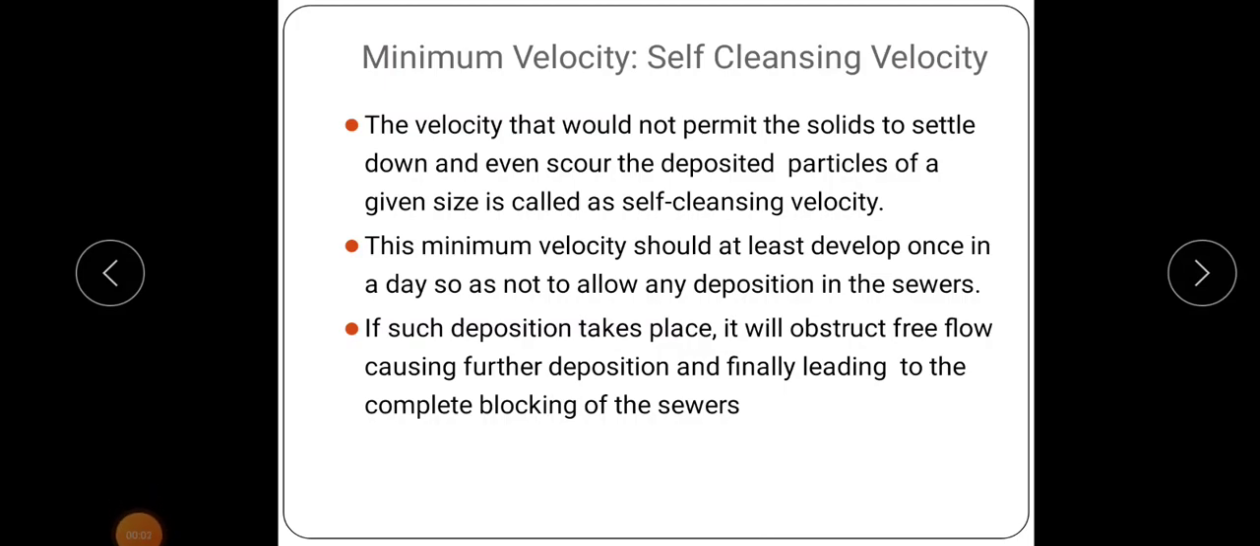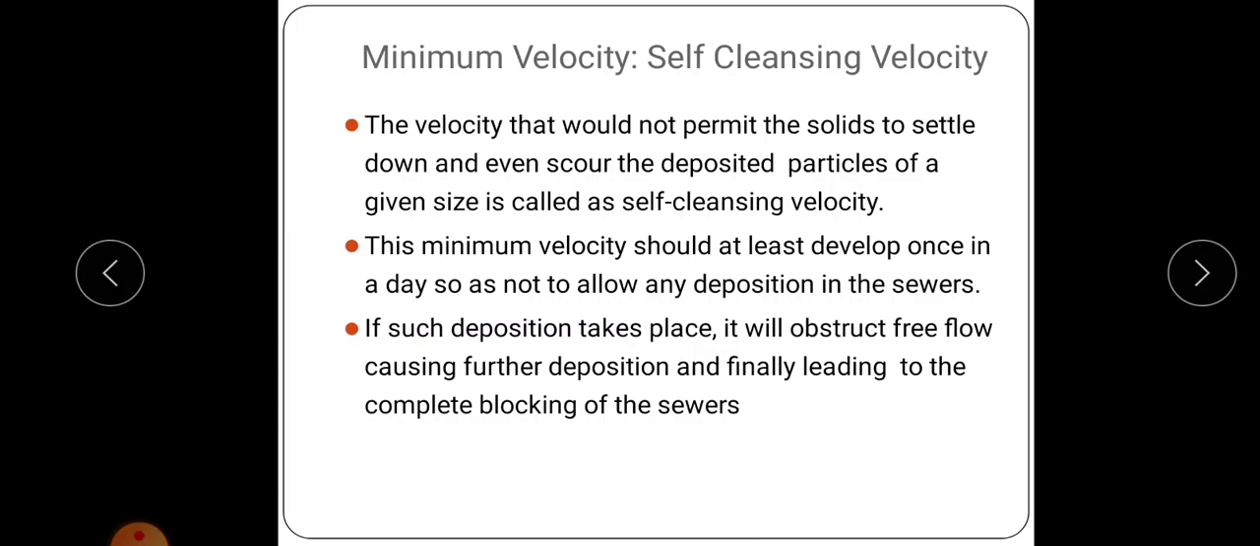So our next topic is maximum and minimum velocities to be generated in sewers. That is, the flow velocities in the sewer should be such that neither the suspended material in the sewage gets silted up nor the sewage pipe material gets scoured out. That is, silting and scouring has to be avoided in the sewers.